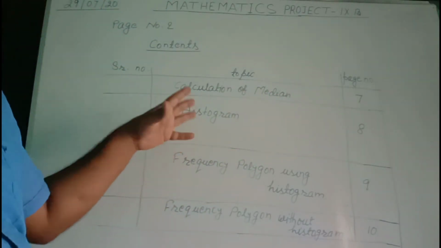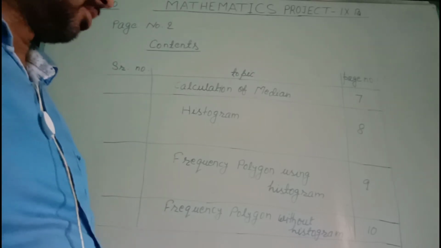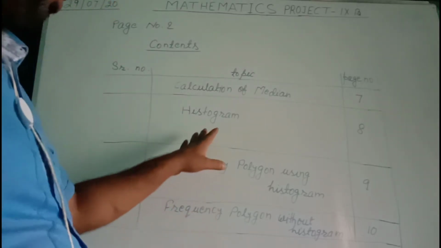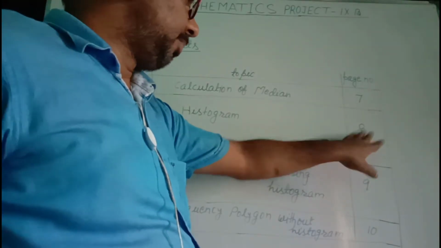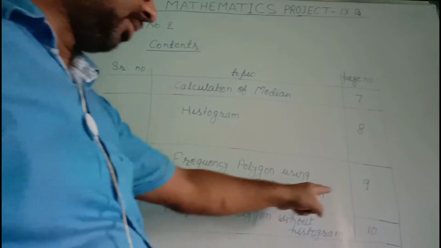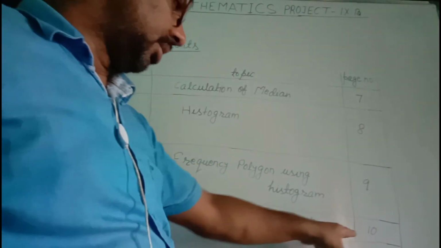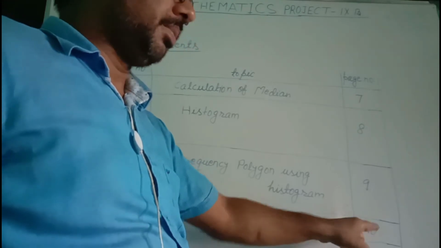Histogram, that you have to draw on a plain sheet using a proper scale that will be instructed in the explanation of the topic. Then for that you use page number 8. Frequency polygon using histogram, you draw this on page number 9. Frequency polygon without histogram, you draw it on page number 10.